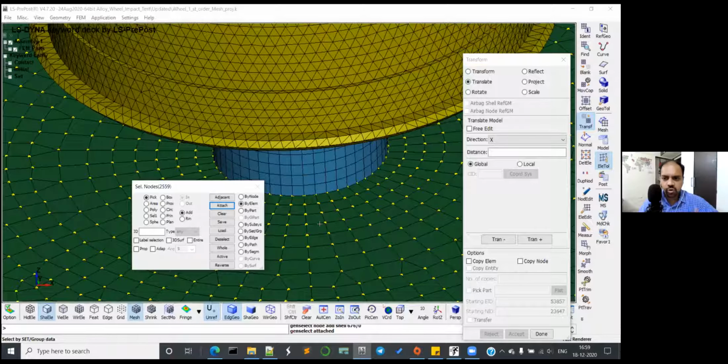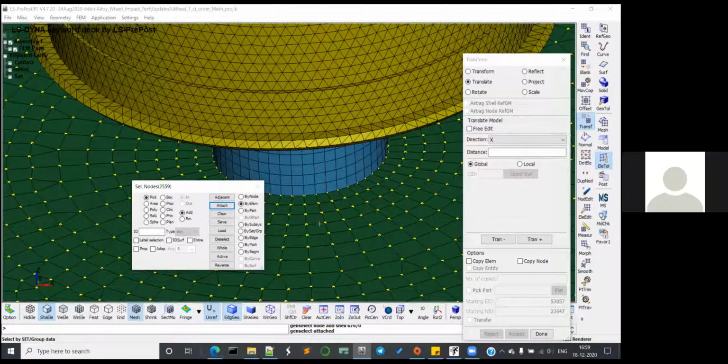So you have detached two rigid parts. One was a rigid shell and the other is a rigid solid. Am I right? Yes. Correct. So they are being detached now. So what you can do, you can go to constraint. So go to keyword editor,